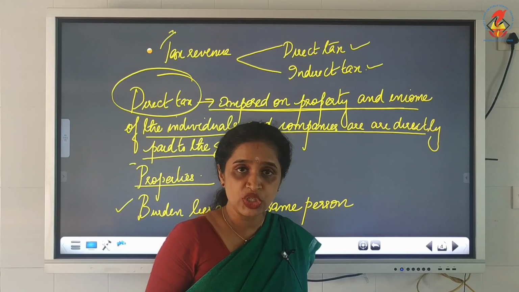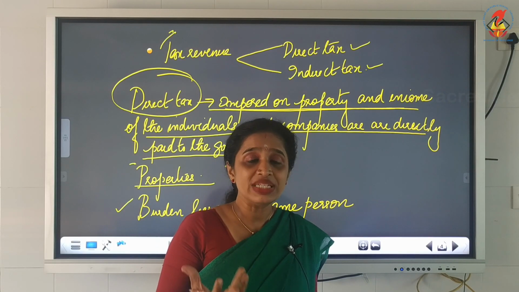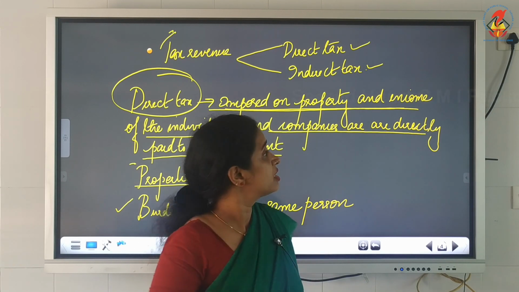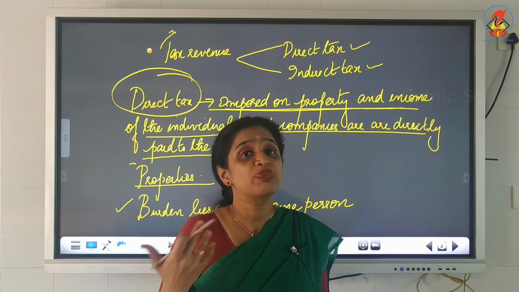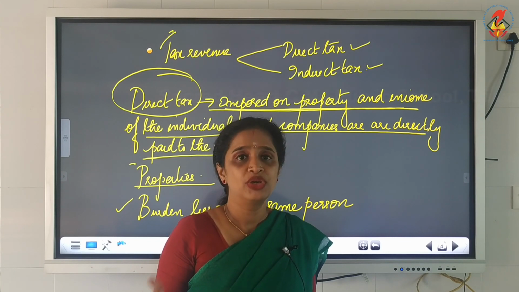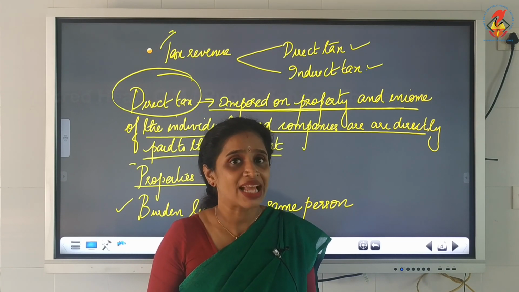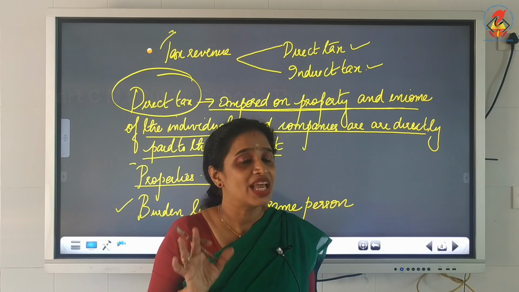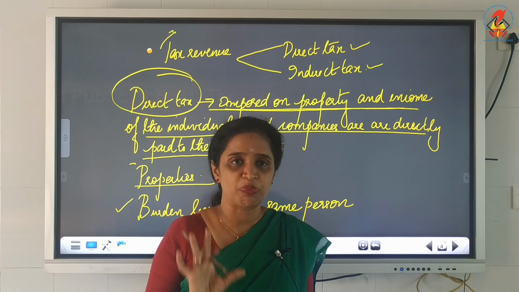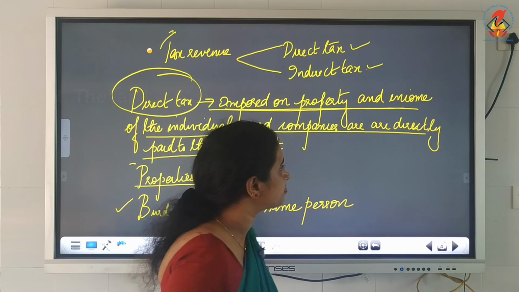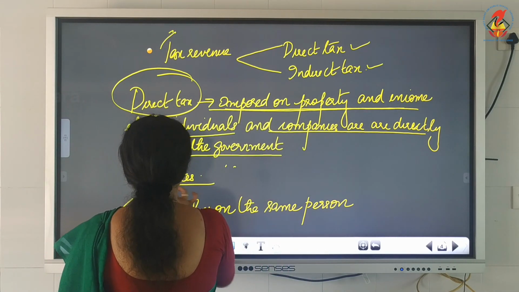They are imposed both on the households as well as companies. They are imposed on property, they are imposed on income as well as on companies. You are learning it in accountancy, isn't it? Companies have to pay the profit tax, isn't it? So they are the direct tax which is paid to the government. So they are known as direct tax.